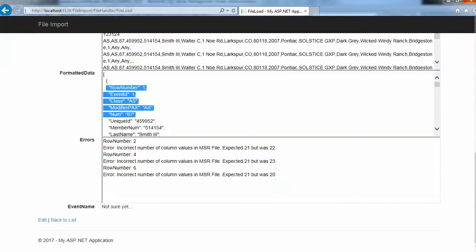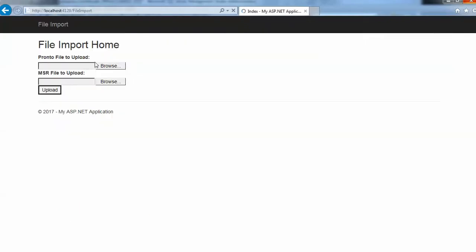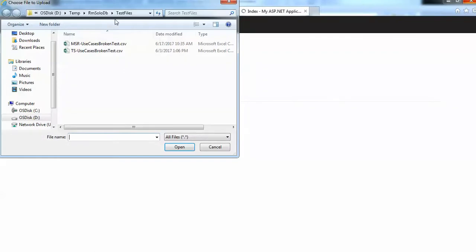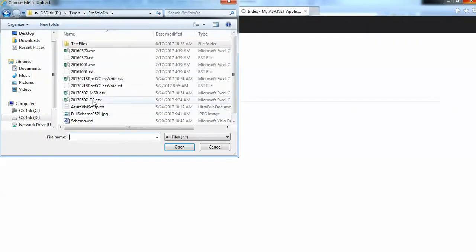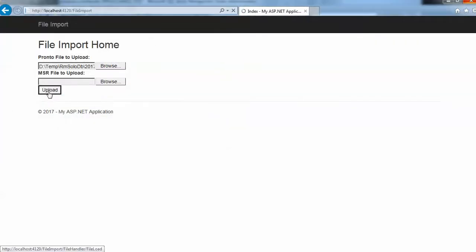So go back over here. Let's say that we would have fixed the issues that were in that timing and scoring file. And now we'll go ahead and load the fixed timing and scoring file in. Hadn't fixed the MSR file quite yet, so right now we're just going to try and load what was available in the timing and scoring file.